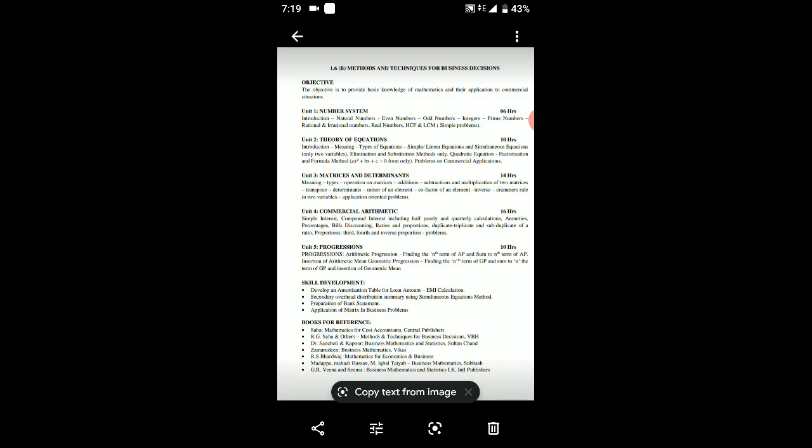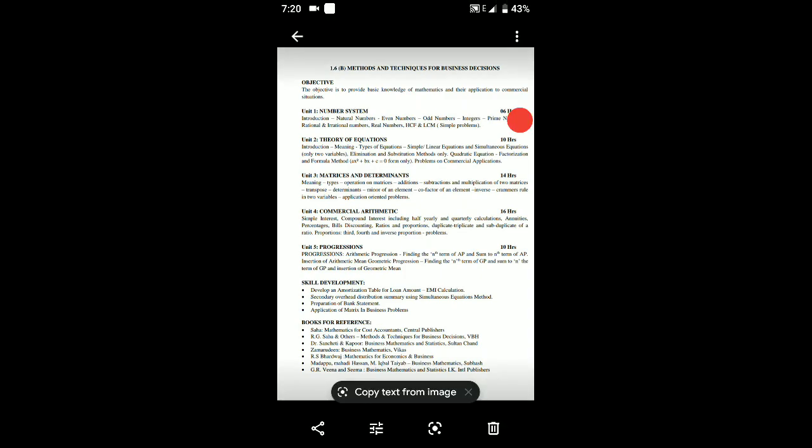Okay, next go to chapter number 2, matrix and determinants. Under matrix and determinants, these are problems we studied in SLC. The same things we are going to solve here also, but some advanced. Meaning of the matrix, the types of matrix, operation on matrix, addition, subtraction, multiplication of two matrices. In your syllabus, only two matrices are there, not other than that.